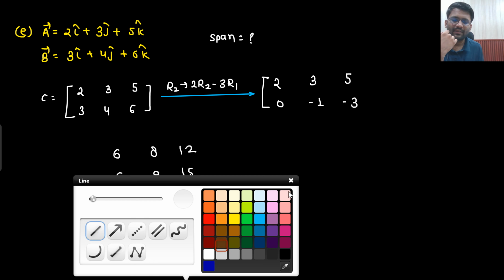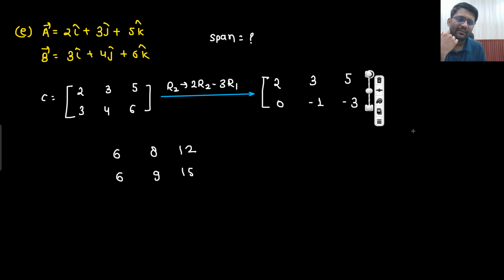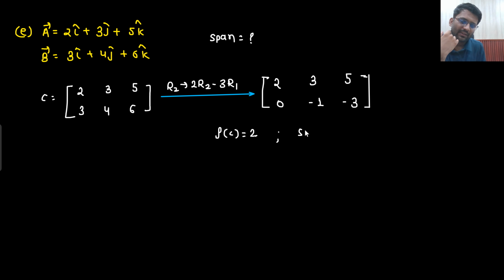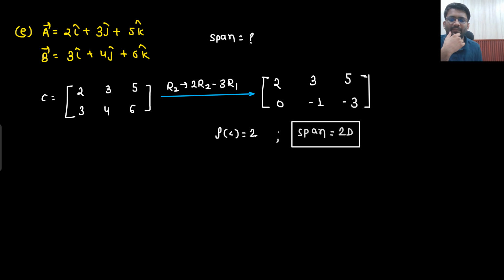What is the rank we are getting? Rank we are getting is 2. So rank of C we are getting is 2. So what is the span? Span is 2D only. So a 2-dimensional span we are having.